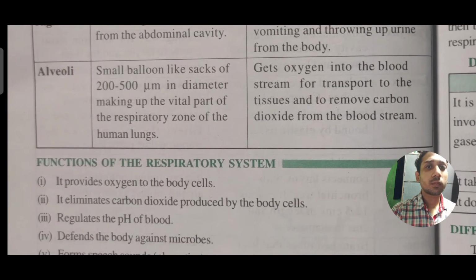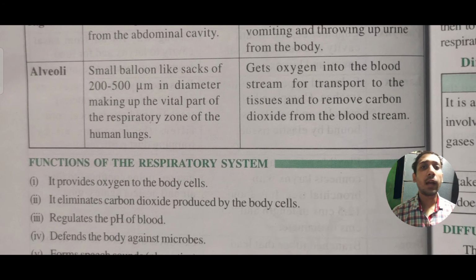Okay, thereafter we can see the alveoli. So an alveolus is nothing but a small sac like a balloon, and it is almost 20 to 50 nanometers in diameter, making up the vital parts of the respiratory zone of the human lungs.